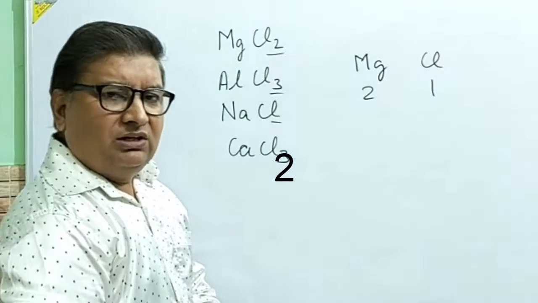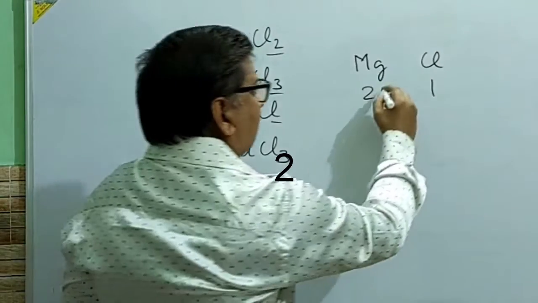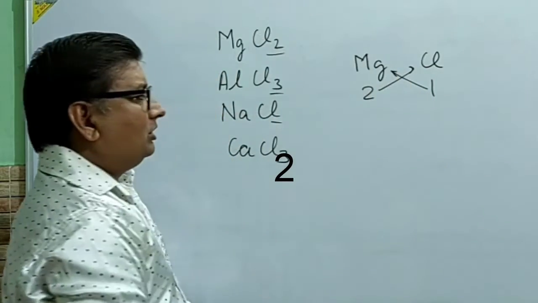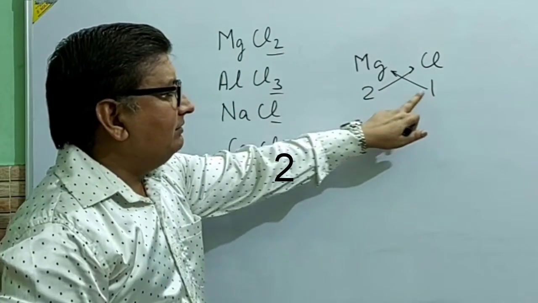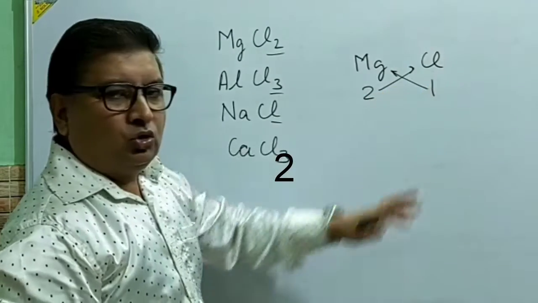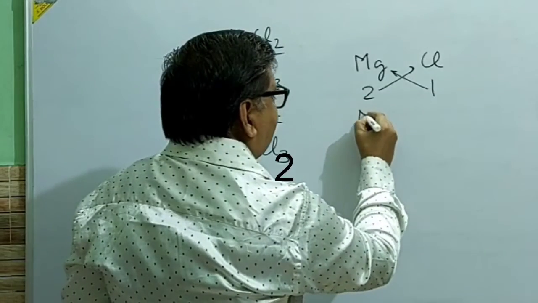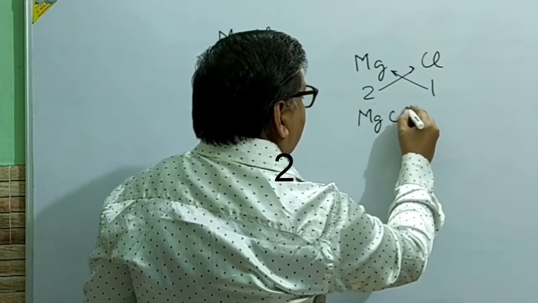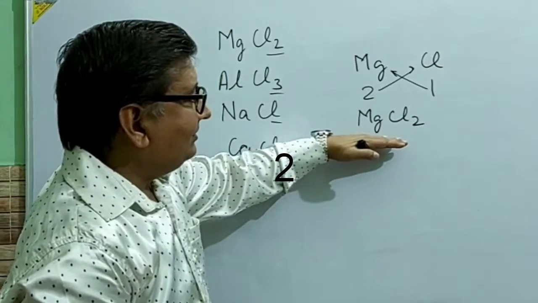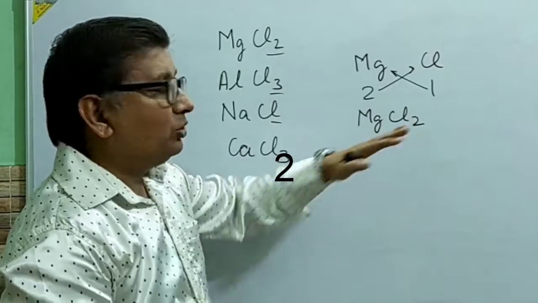When we write this chemical formula, we simply exchange the valencies. The valency of chlorine will go to magnesium and the valency of magnesium will go to chlorine. After exchanging it, when we write down, it becomes MgCl2. This way we can write the chemical formula for magnesium chloride.